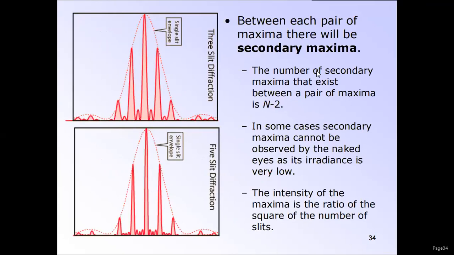Between each pair of principal maxima, there will be secondary maxima. So this is the 3 slit diffraction, and this is the 5 slit diffraction. The number of secondary maxima that exist between a pair of principal maxima is N minus 2. In some cases, secondary maxima cannot be observed by the naked eye, as their irradiance is very low. The intensity of the principal maxima scales as the square of the number of slits.